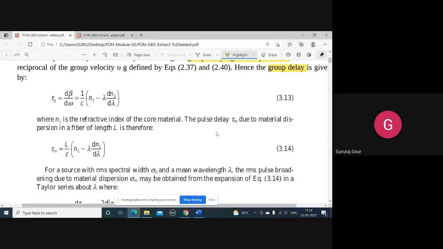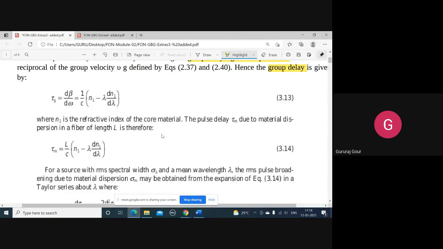Next I will have to write the pulse delay tau m, assuming the fiber length L. So initially, guys, we have some journey of mathematical discussion of this pulse spreading in the material dispersion. We are beginning with two important equations.